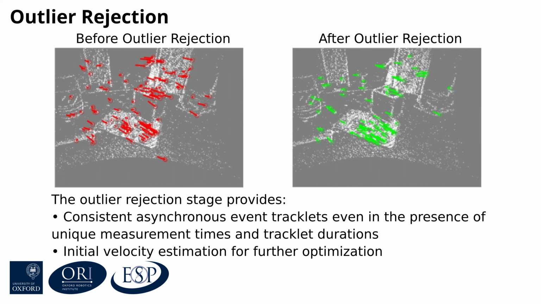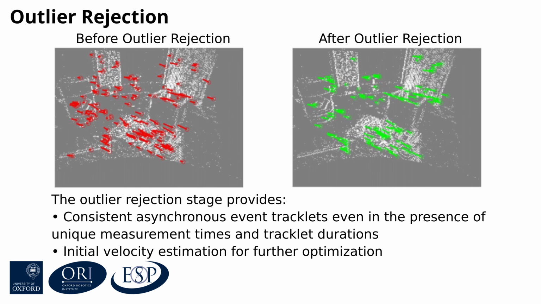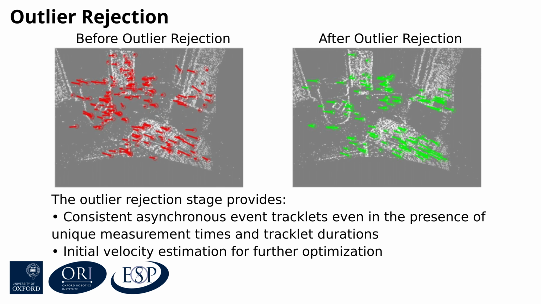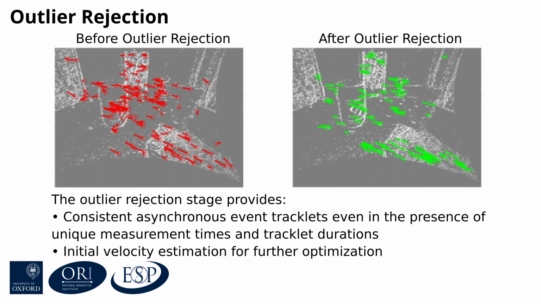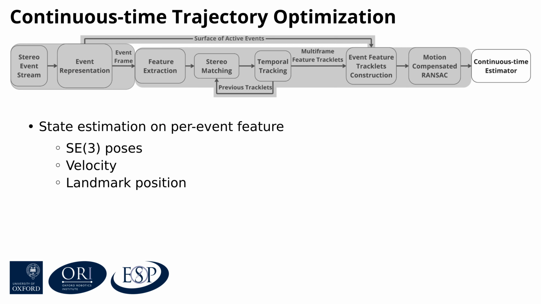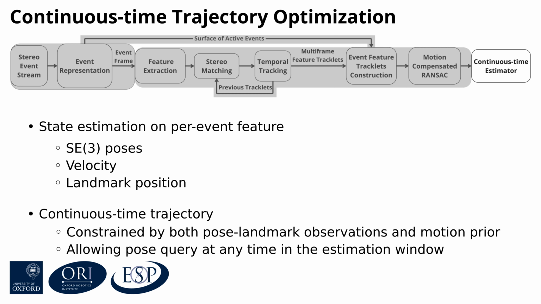In addition to the inlier set, this stage also provides per-measurement velocity, which serves to initialize the estimation for optimization in the next stage. In the back end of the pipeline, we optimize the measurement state at each event time on its SE3 poses, velocity, and corresponding landmark. This trajectory optimization is constrained by both pose landmark observations and a white noise on acceleration motion prior, which gives a continuous time trajectory that allows pose query at any time in the estimation window.